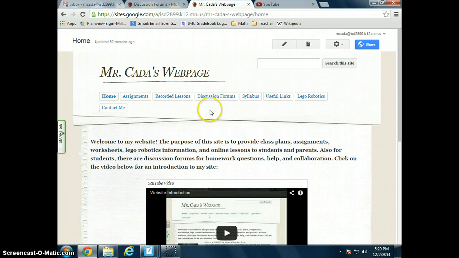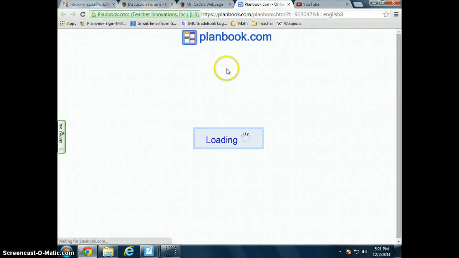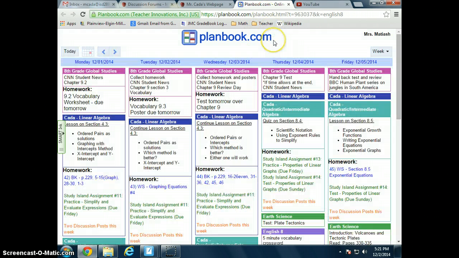Just showing you around some of the pages on my site then. Again, I showed you the introductory page, the home page. The assignments page is a very popular one amongst parents especially, and students too. When I click on that, it actually opens up a new window, which is planbook.com. It goes to this site, which all of us 8th grade teachers are using. We post all of our assignments on this page.